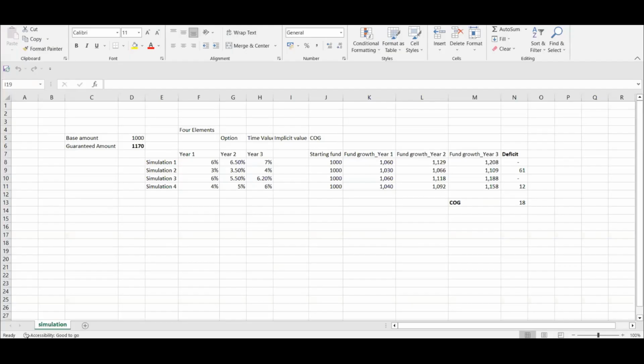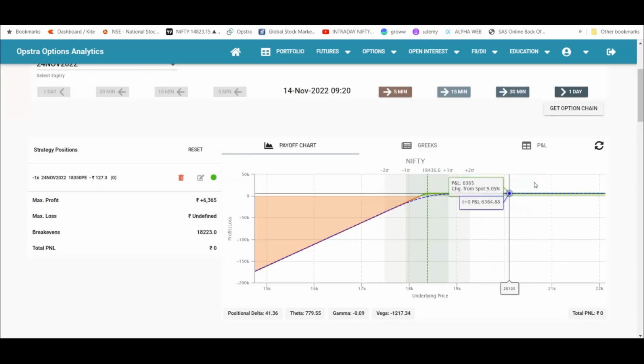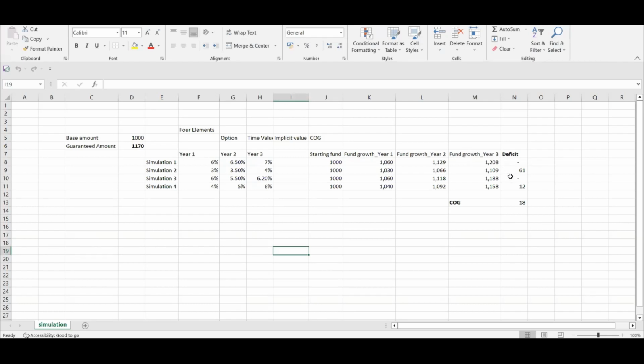If you recollect my previous video, I mentioned that TVOG and COG are two different concepts. Mathematically, they are different. Conceptually, they are different. Intuitively, they are different. But the only time they are the same, mathematically, is when the option expires out of money. So in that case, it would be the same. If in all scenarios there is no deficit, then the TVOG would be equal to COG.